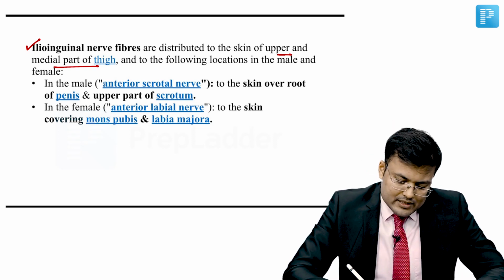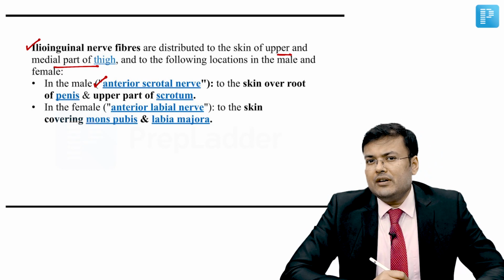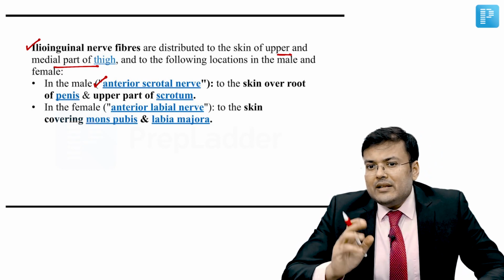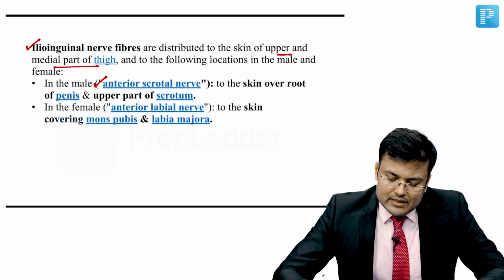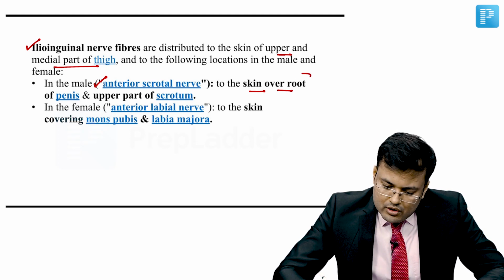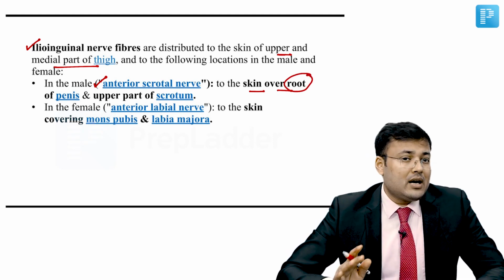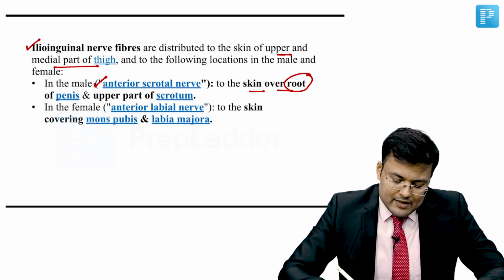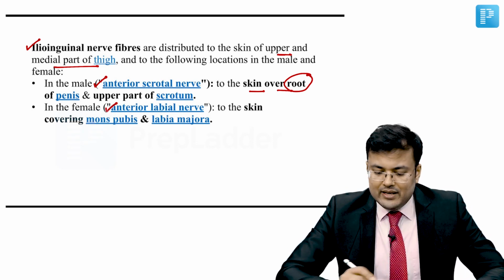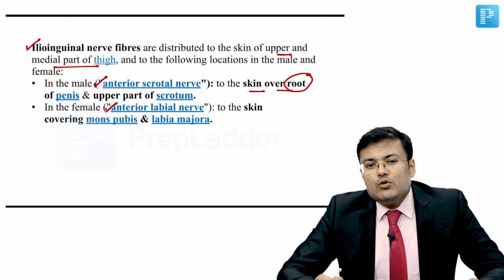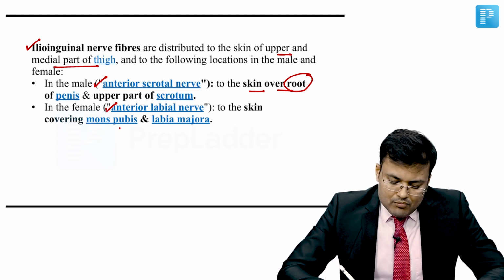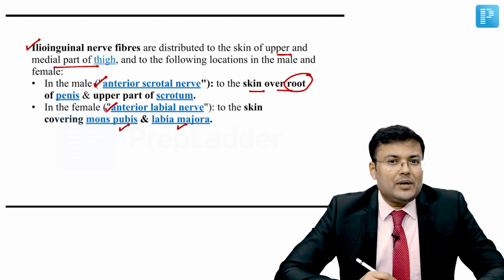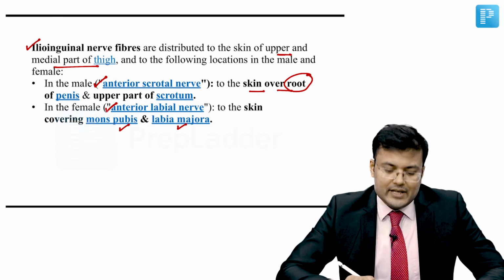In males, it is known as the anterior scrotal nerve. This anterior scrotal nerve supplies skin over the root of the penis and upper part of the scrotum. It's a branch of the ilioinguinal nerve, and in females it's known as the anterior labial nerve, which supplies the skin covering the mons pubis and labia majora. Simple.